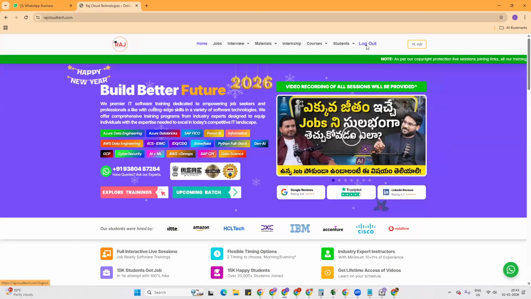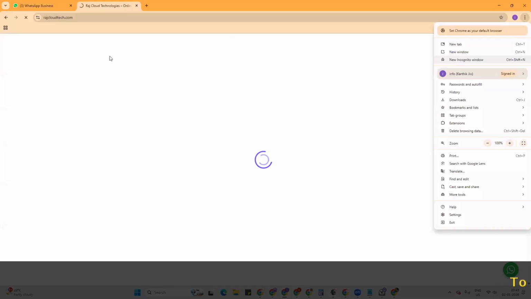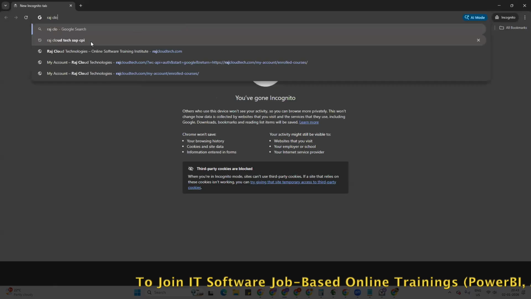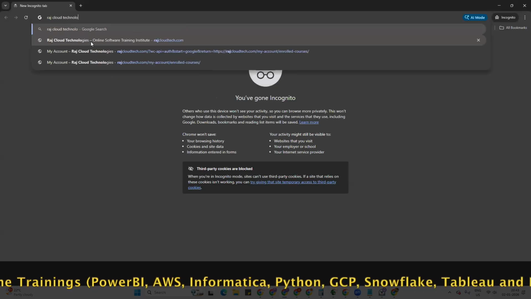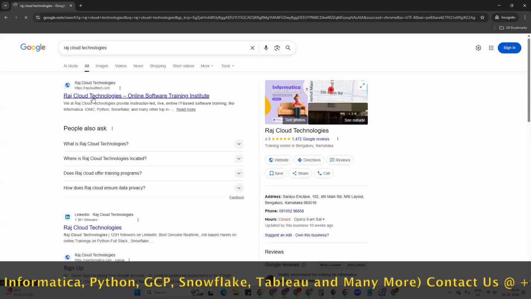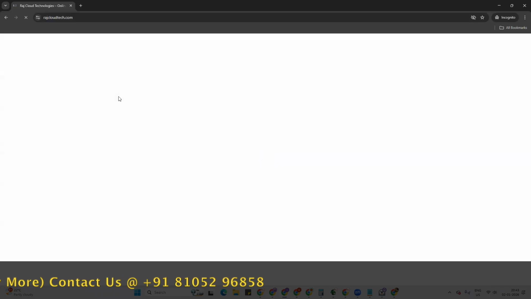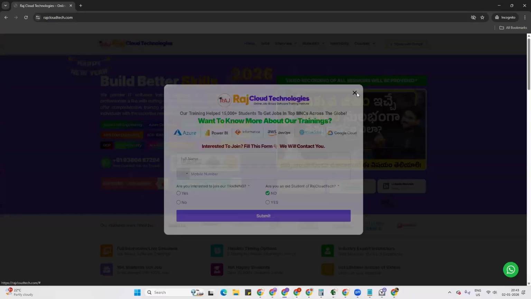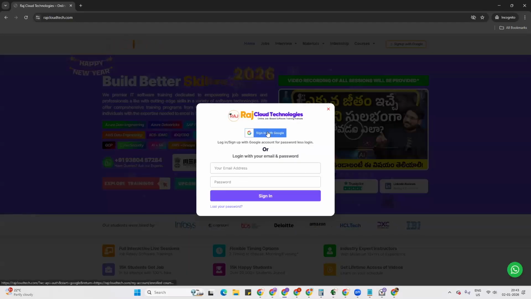Okay, this is the website, right? I'll just log out. Just give me a second. Whenever you want to access your content, search for RAS Cloud Technologies and click on the first link. It will take you to our website. On the right top corner, you can see the sign up with Google option. Just click on that. Again, you can see the sign in with Google option here. Just click on that.